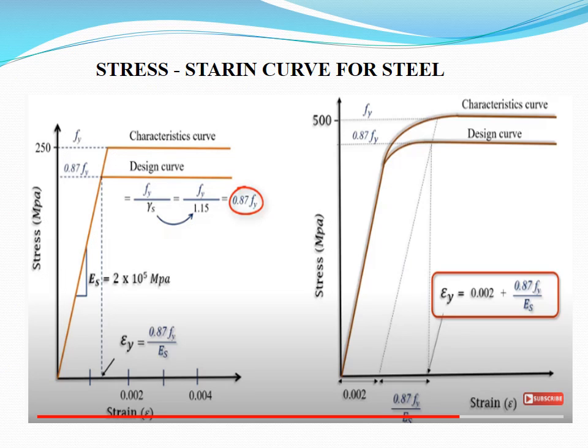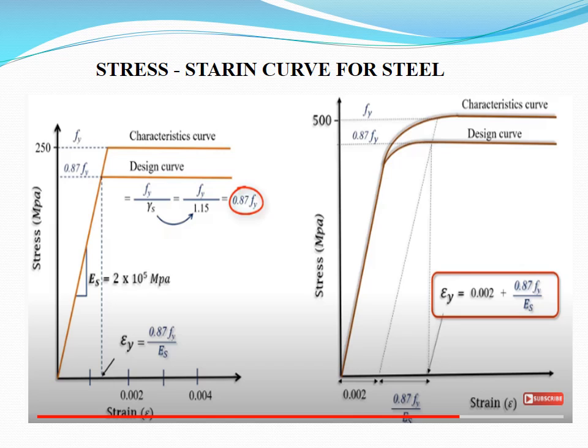The stress strain curve for the steel. In this figure we are showing two graphs. One is the stress strain behavior for mild steel, and the other is the stress strain behavior for HYSD bars, high yield strength deformed steel bars. In the first one, the stress strain relation is straight, and after that it goes horizontal. But in HYSD bars, we have to observe a non-linear behavior.